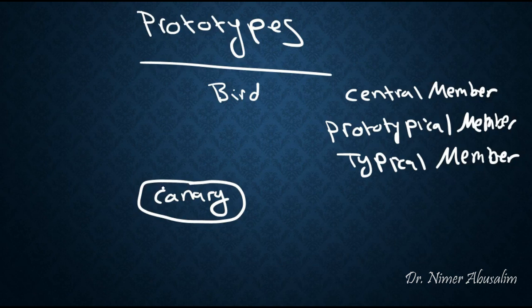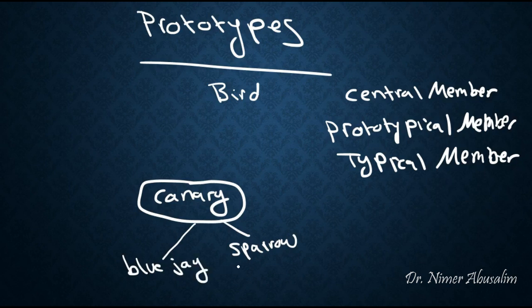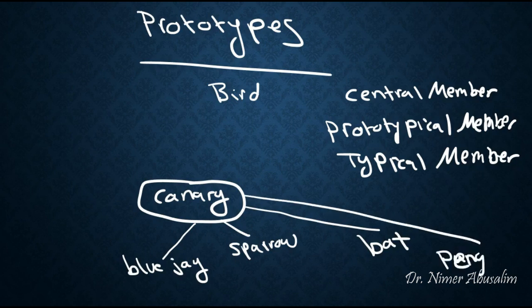Assuming that's the case, we might think of other types of things that resemble canaries. So a sparrow might be a close example. A blue jay might also be a close example. But a bat might take us a while to think of. And even further away would be a penguin.